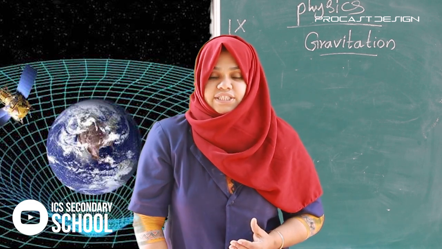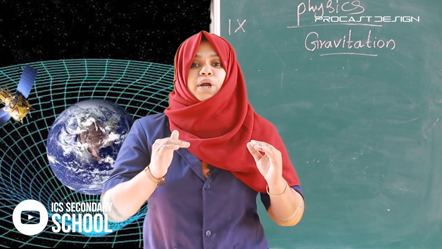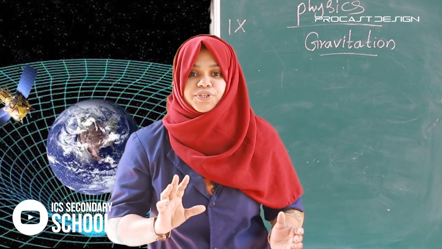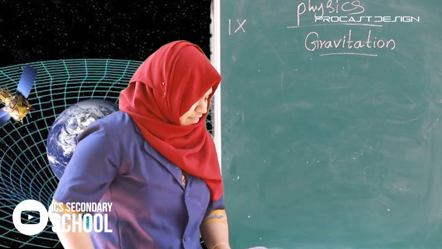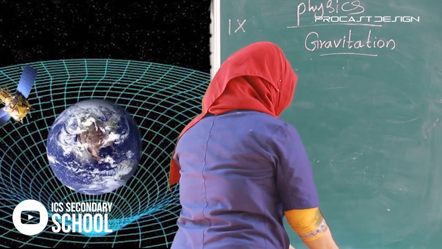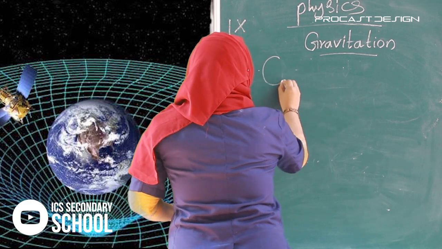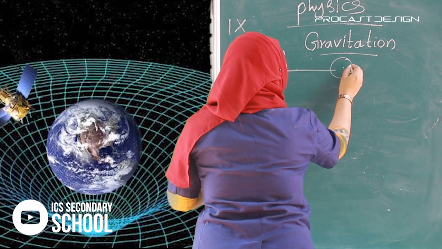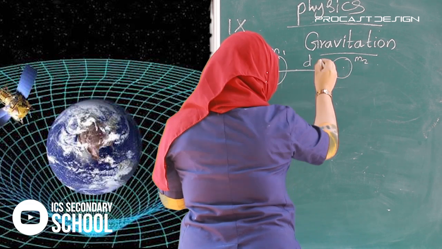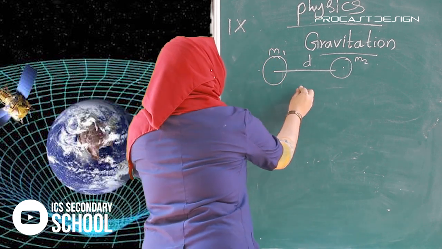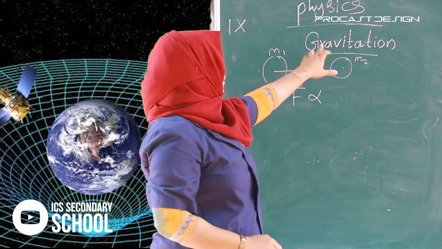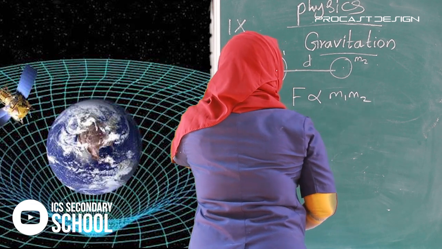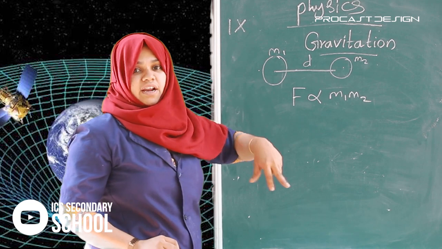The force of mutual attraction is directly proportional to the product of masses and inversely proportional to the square of the distance between them.